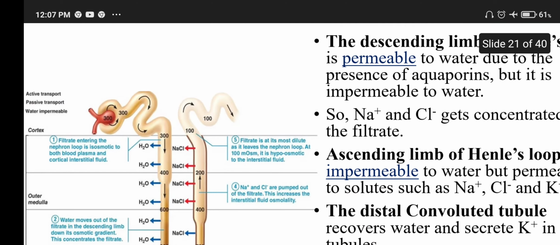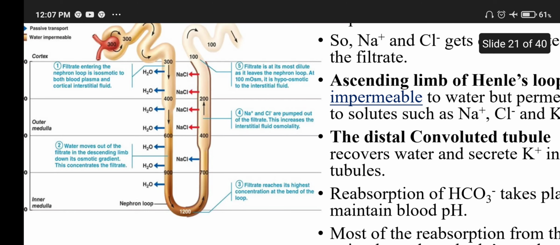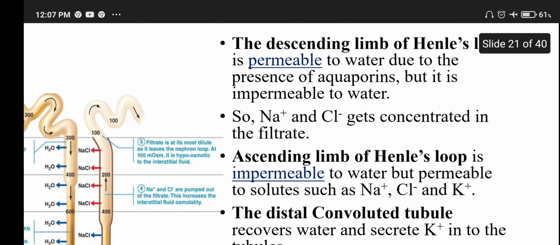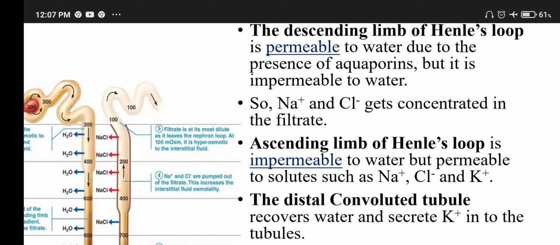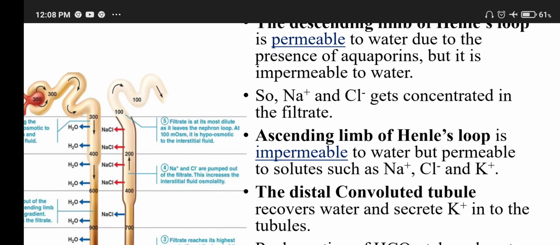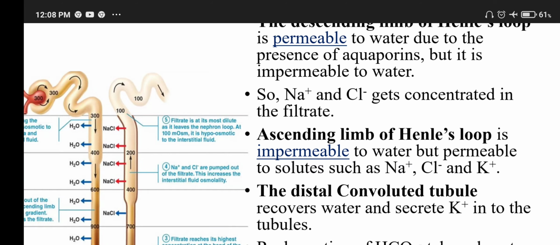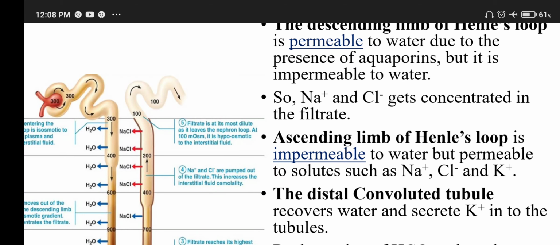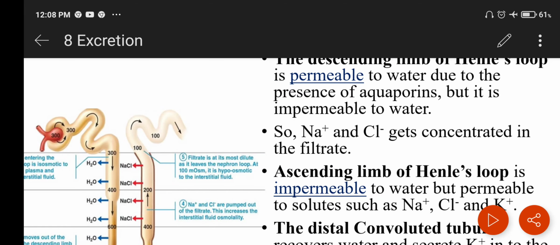Then the descending limb in Henle's loop is permeable to water. It allows water to pass due to the presence of aquaporins, but it is impermeable to ions.